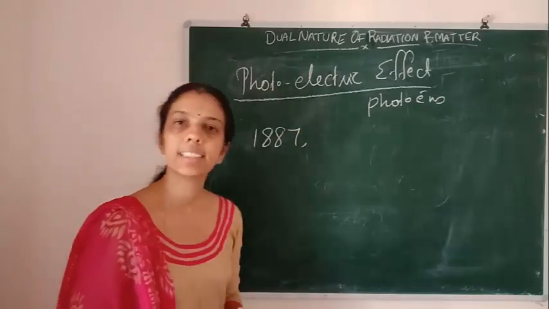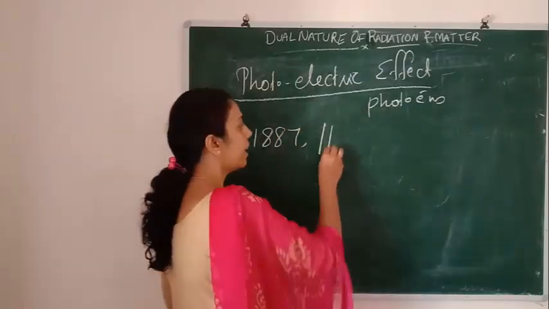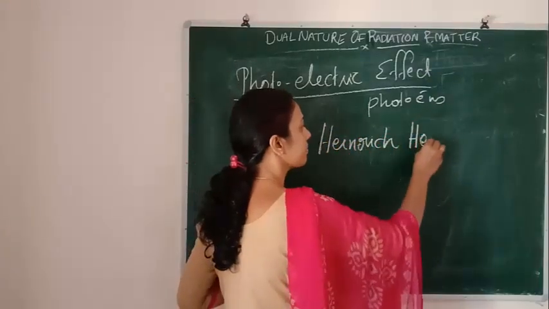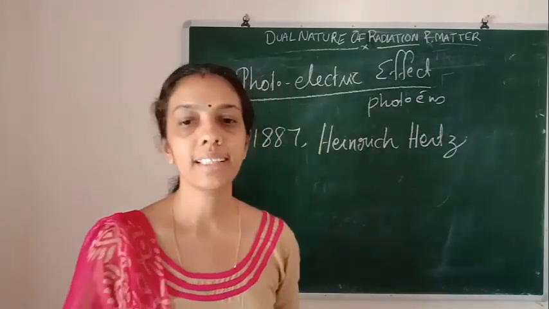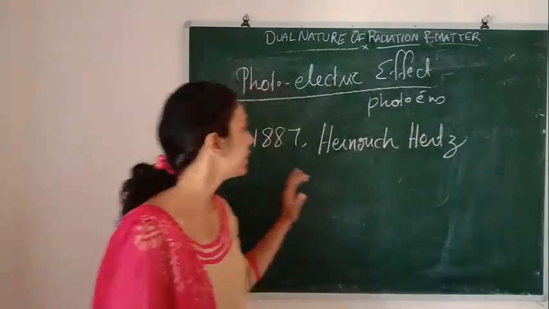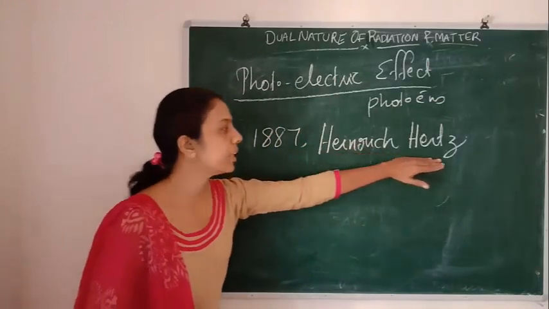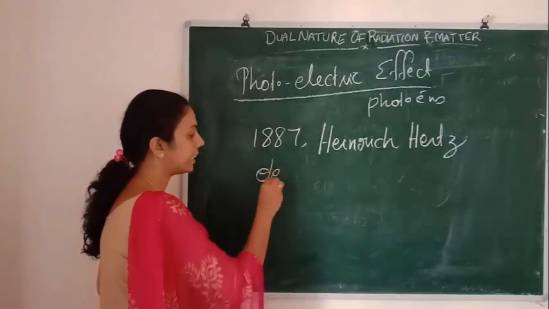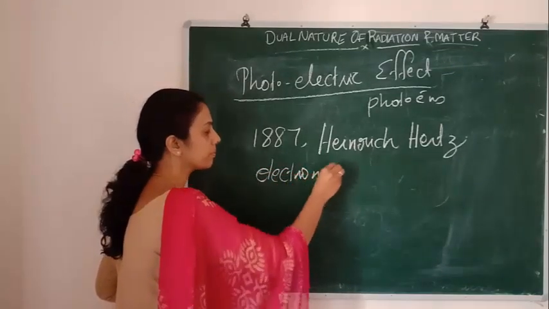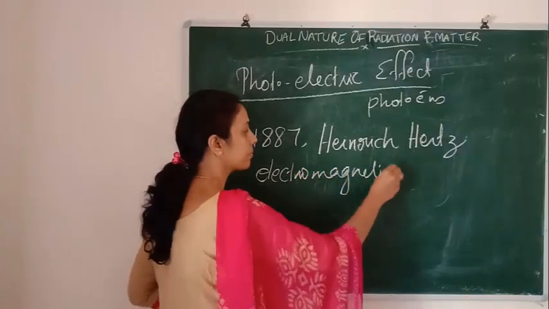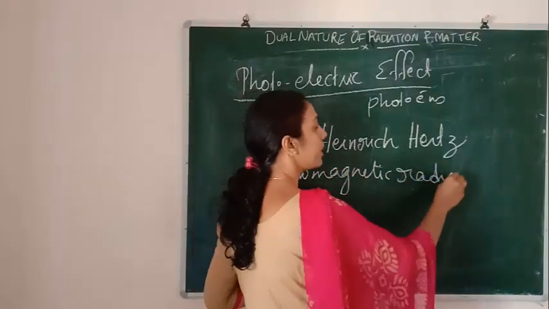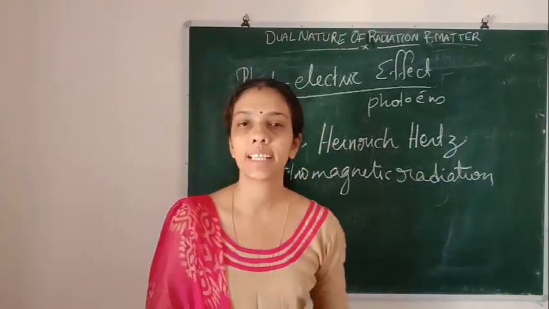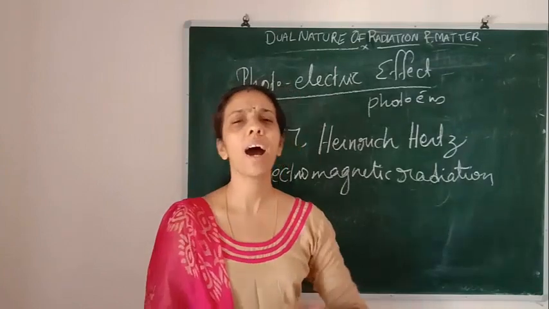In 1887, the scientist Heinrich Hertz was doing his experimental study about electromagnetic radiation, using a spark discharge.